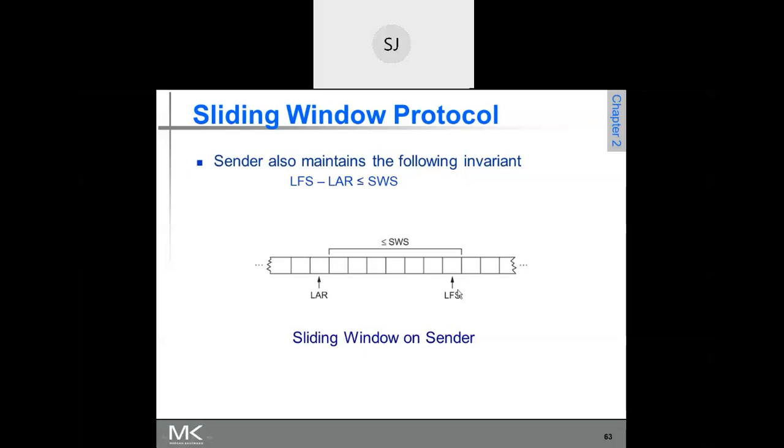What is this? The last frame that is sent, the latest frame that is sent. The sender has kept on sending these many frames. Now he has sent this frame, so his sending window gets filled. He cannot send any more frames. Now he is waiting for the acknowledgement. The number of frames the sender is allowed to send is available in the sending window size, right? So he kept on sending 7 frames.